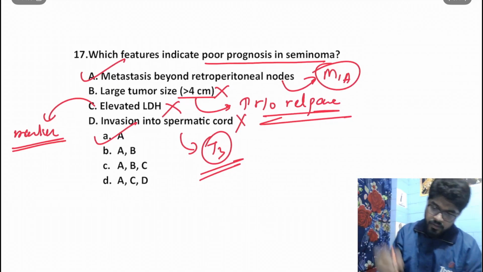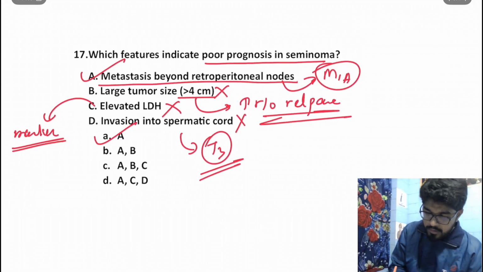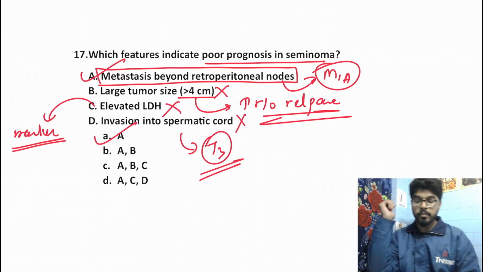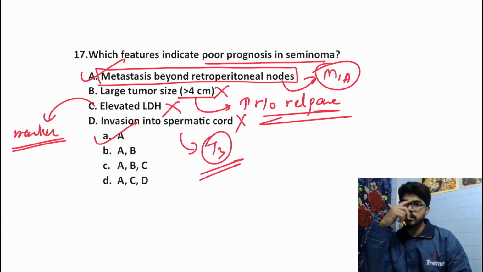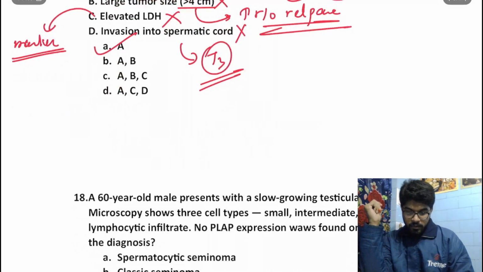Before we move on to the next question, remember that this is the only thing which indicates poor prognosis: metastasis beyond retroperitoneal node in a seminoma. Okay. Moving on to the next question.